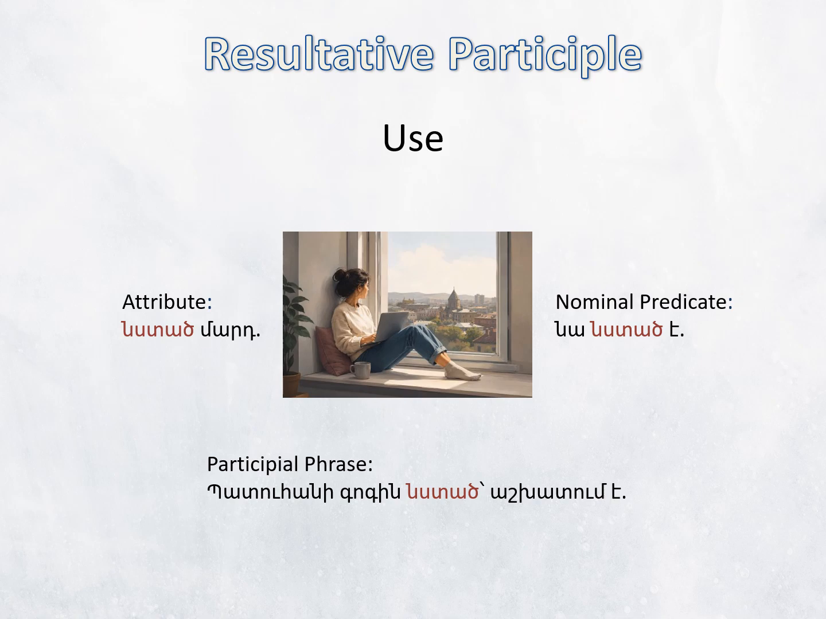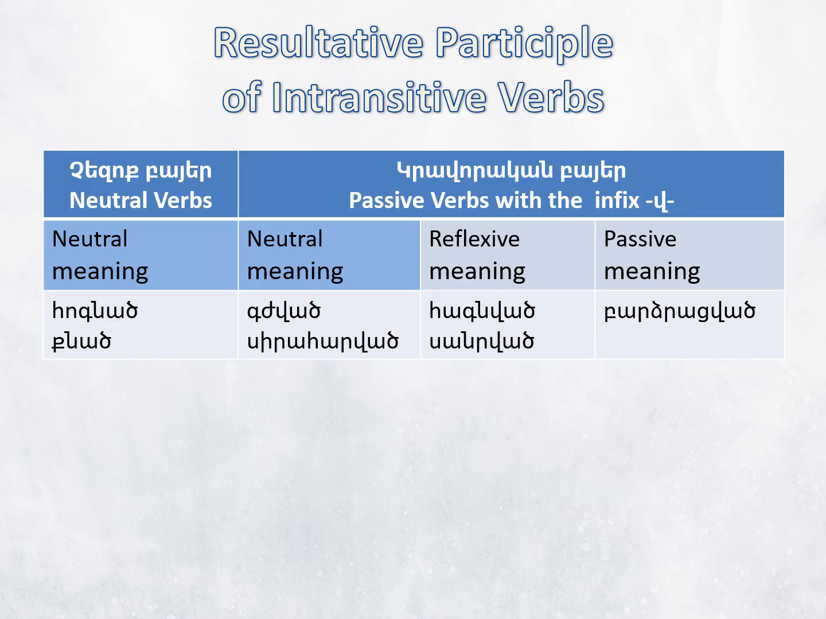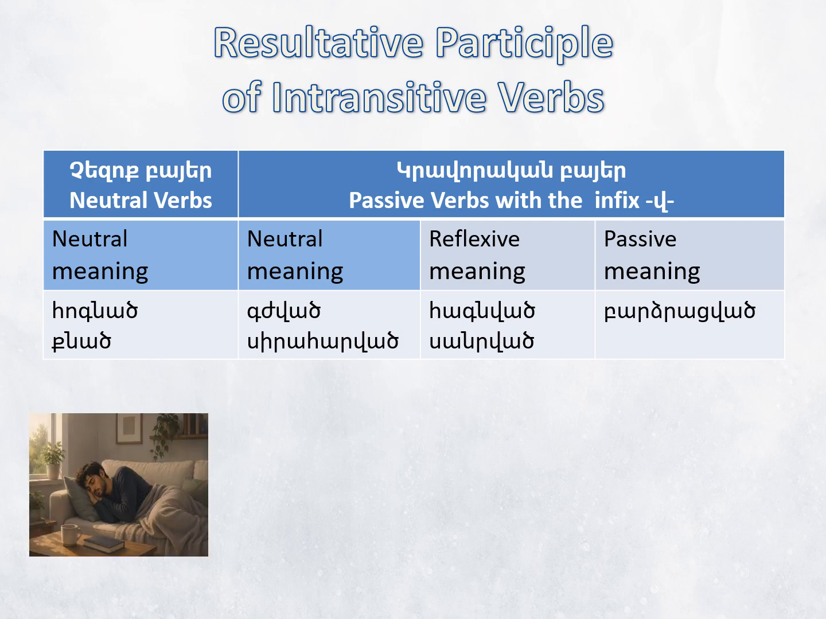Compare na nastatse, she is in a sitting position, and na nastume, she is sitting down or she is taking a seat. The resultative participle of intransitive verbs expresses a state characterizing the subject of the action, that is, the person or thing performing the action. For example, hoknats, kanats mart, a tired, sleeping person. Here, hoknel and kanel are neutral verbs.